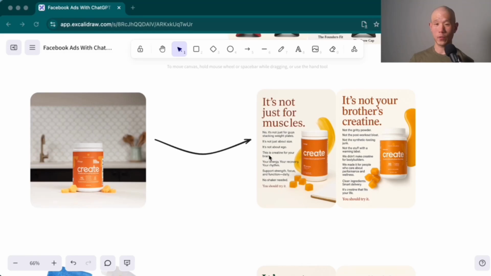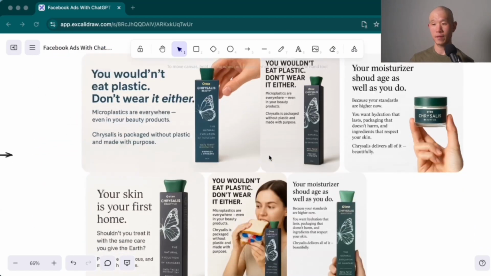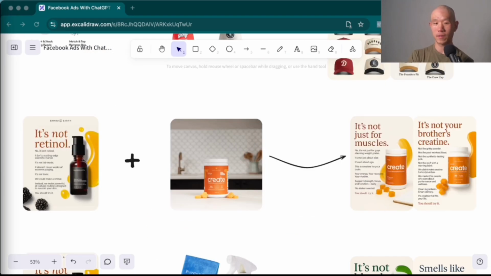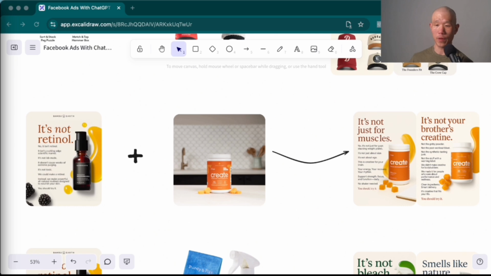Hey, let's walk through some prompts that allow you to make ads like this using ChatGPT. Let's do two things today. Let's go through some examples and then some prompts that led to these examples, and we'll go from there. So let's go through example number one.